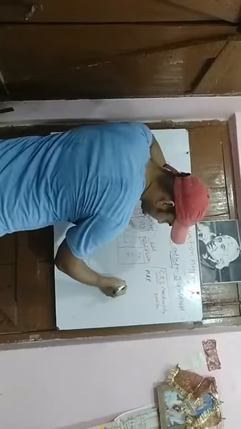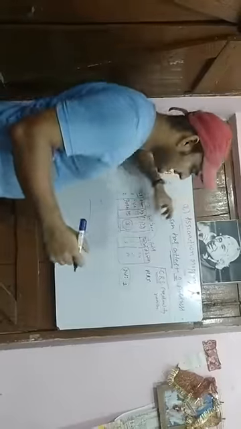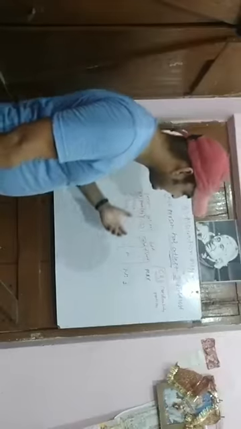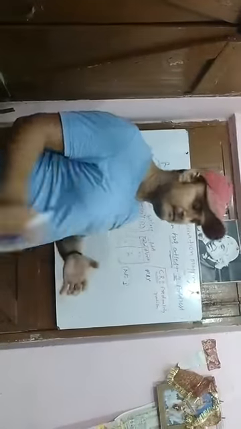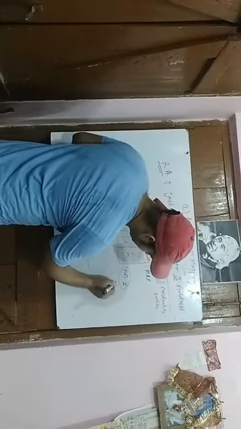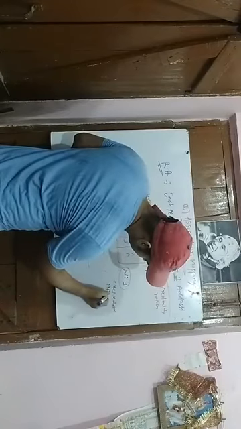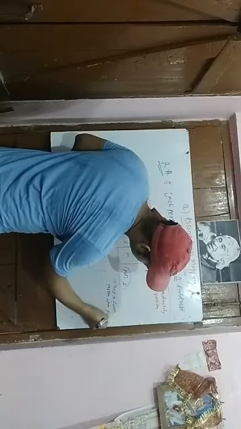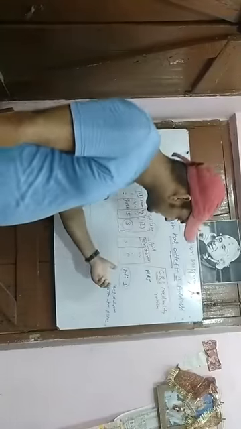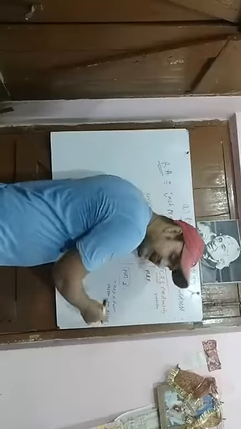If I give you person ID equal to 1, and I ask you, can you give me the entire information about the person having person ID 1? If I write the query like this, select star from person where PID is equal to 1, I am specifying a primary key as a condition.